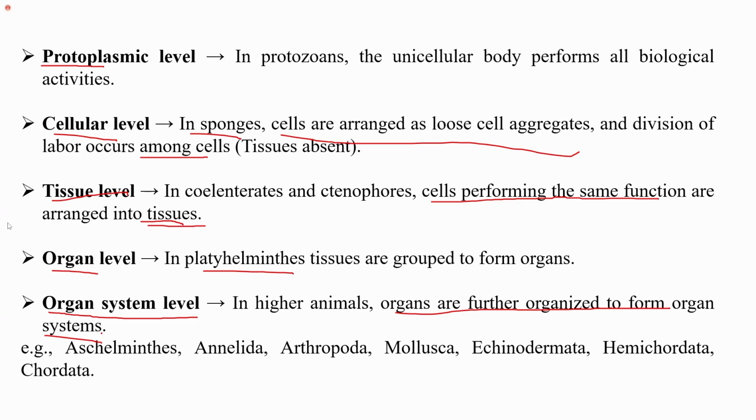While if we talk about higher animals, that is from aschelminthes to chordata, the organ system level of organization is present. So in higher animals, organs are further organized to form the organ system, and therefore they have organ system level of organization. When we learn about these groups one by one in detail, we will discuss these points again. But for now, on the basis of level of organization, all the animals were divided into different categories like protoplasmic level, cellular level, tissue level, organ level, and organ system level.